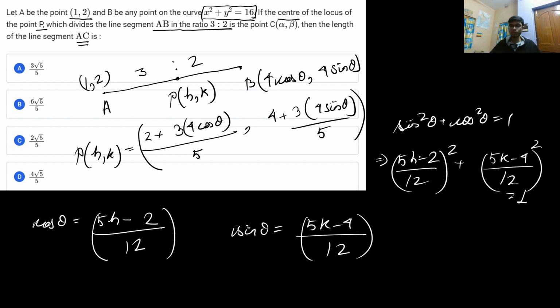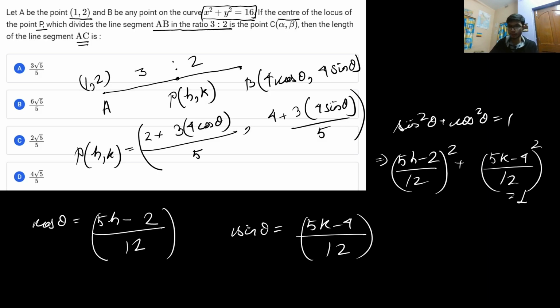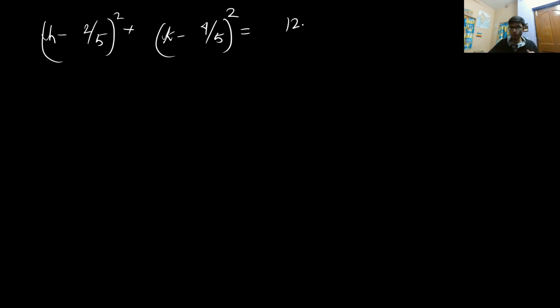How is it the equation of a circle? Because you have seen that the equation of a circle must have the coefficient of x square and y square as 1. So let us make it. From here the coefficient common is 5 by 12. If you take 5 by 12 common, you will get h minus 2 by 5 whole square plus k minus 4 by 5 whole square is basically equal to 12 square by 5 square.